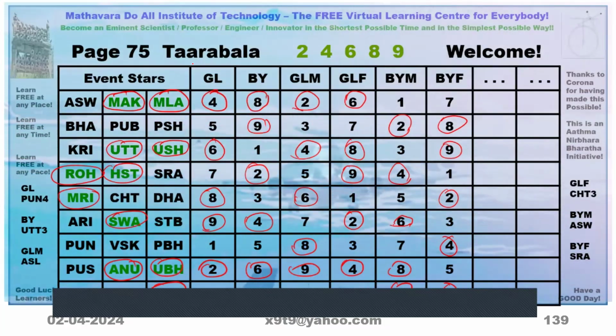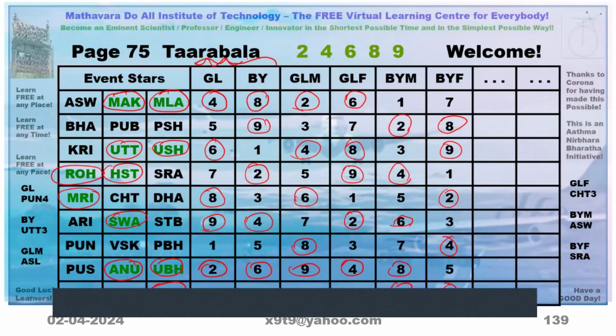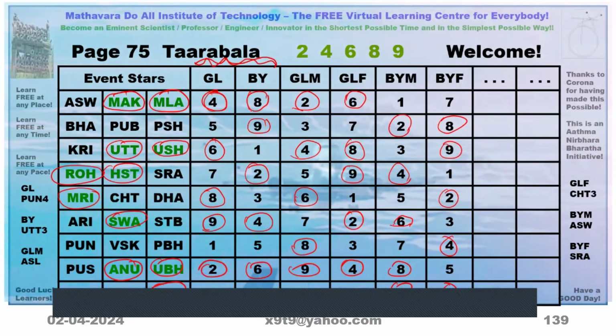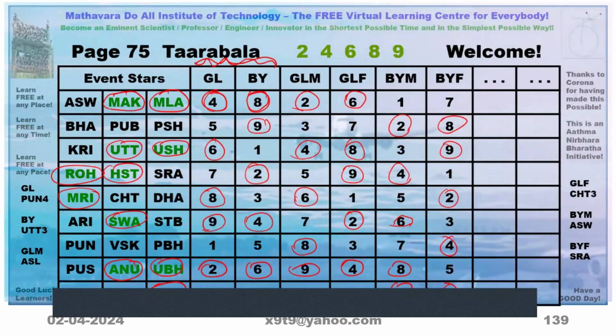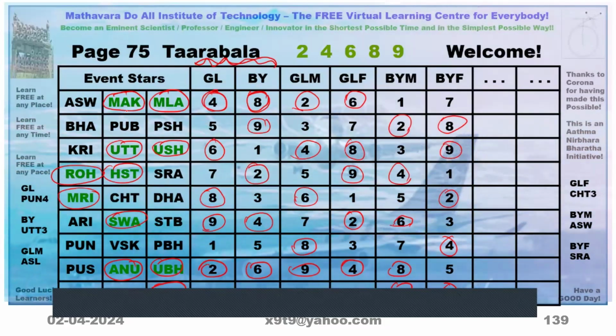So after this, you take this first 2 column. Where both are rounded, you note down what are these rounded stars. In this case, say Maka and Mula. You write down in a page.